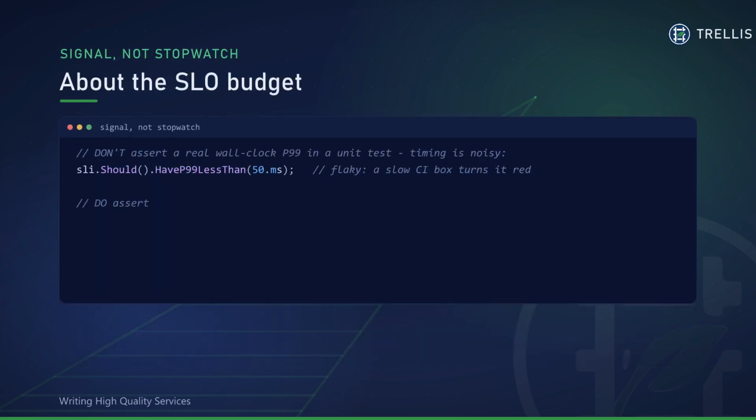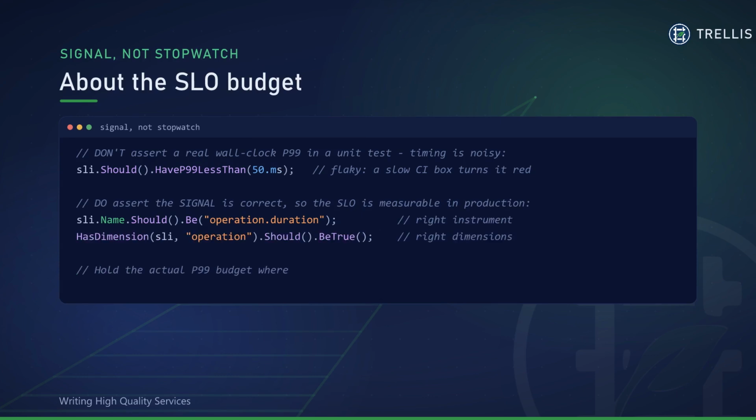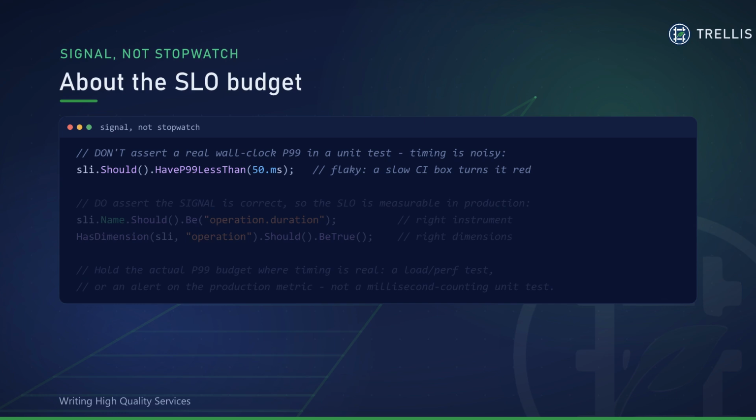One important nuance about SLOs. It's tempting to assert a real latency budget right here. P99 under 50 milliseconds. Don't. A unit test runs on whatever box CI gave you. Measure wall clock time, and you've built a flaky test that goes red because the machine was busy, not because your code regressed. Instead, assert the signal, the right instrument name, the right dimensions, so the budget can actually be